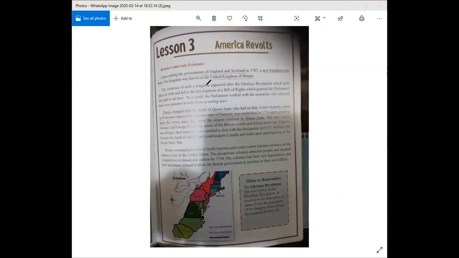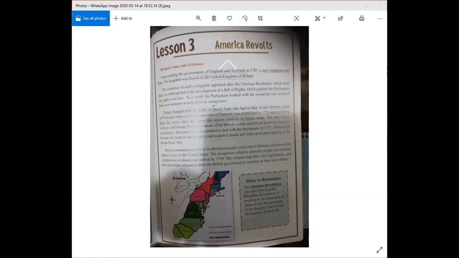The existence of such a kingdom appeared after the Glorious Revolution, which took place in 1688 and led to the development of a Bill of Rights, which granted the Parliament the right to set laws. So these two, England and Scotland, had the right to set laws. America was obviously not impressed. As a result, the Parliament worked with the monarchs, who selected their own ministers to help them in setting laws. Now remember, this was upon uniting the governments of England and Scotland.